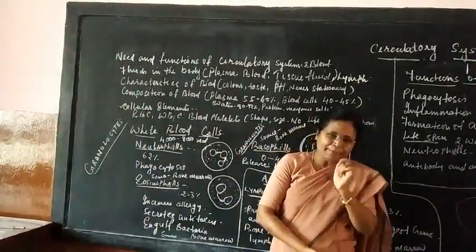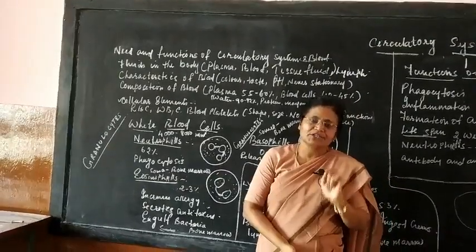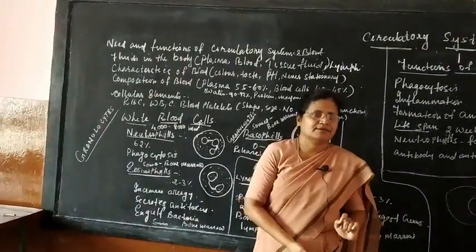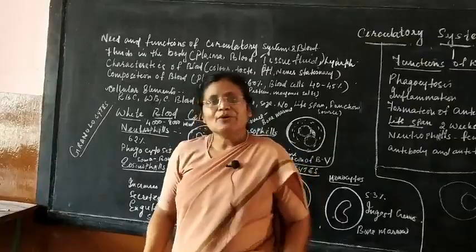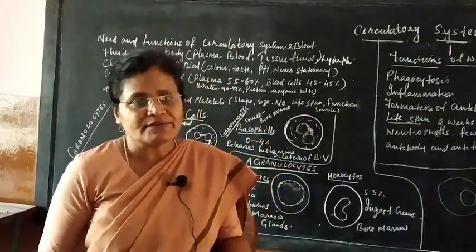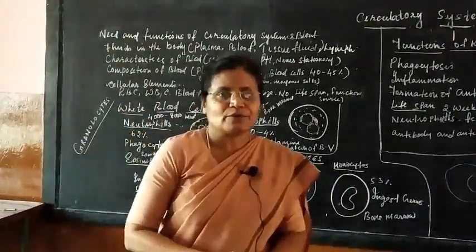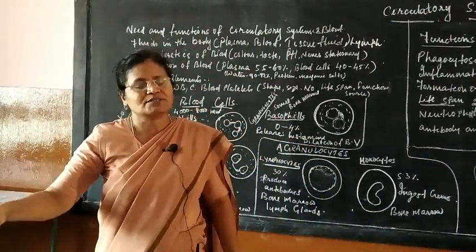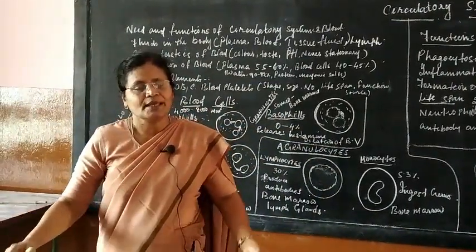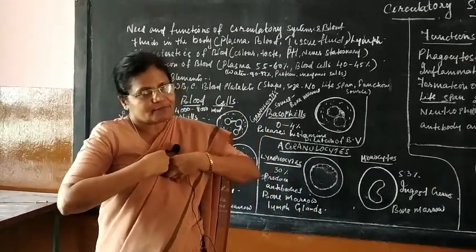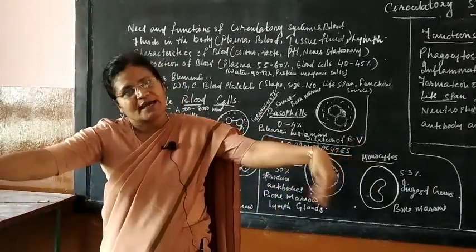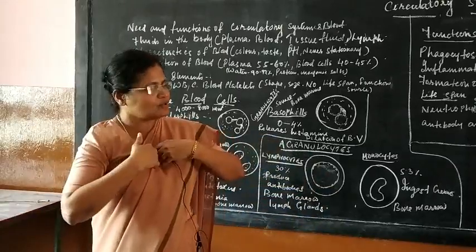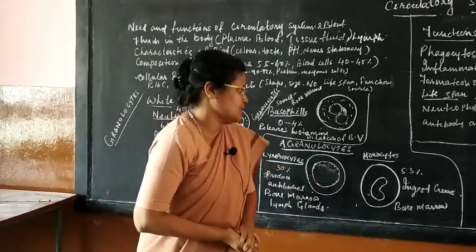It is the hemin part, the pigment-containing part, which gives red coloration to the blood. And it is this hemoglobin which loosely combines with oxygen to form oxyhemoglobin. It also combines loosely with carbon dioxide to form carboxyhemoglobin, which is transported from the lungs to different parts of the body, and from different parts of the body back to the lungs and to the atmosphere.